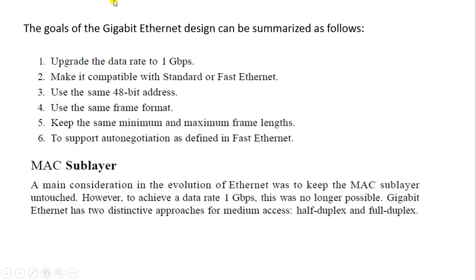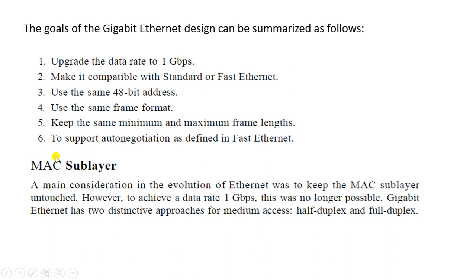The goals of the Gigabit Ethernet design were summarized as follows. It upgrades the data rate to 1 Gbps. Make it compatible with standard or fast Ethernet. Use the same 48-bit address. Use the same frame format. Keep the same minimum and maximum frame length, and support auto negotiation as defined in fast Ethernet.